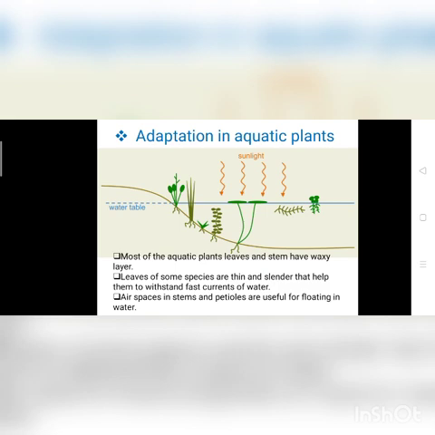Most of the aquatic plants that grow in water have flat leaves, or sometimes very needle-shaped leaves and a slender body so that they can withstand the fast water current. They have air spaces in stems and petioles that are also useful in floating on water. Most aquatic plants have waxy coatings on stem and leaves.